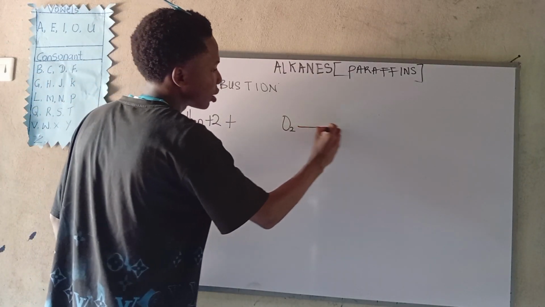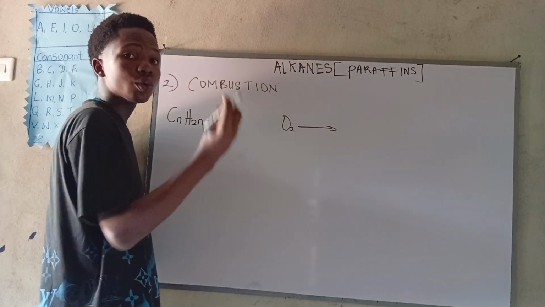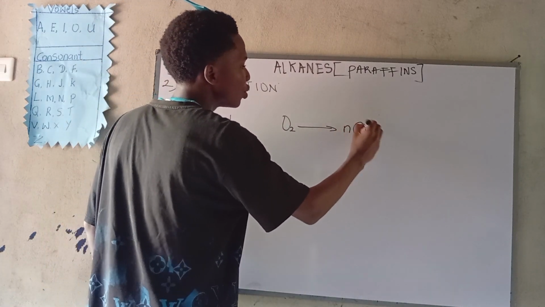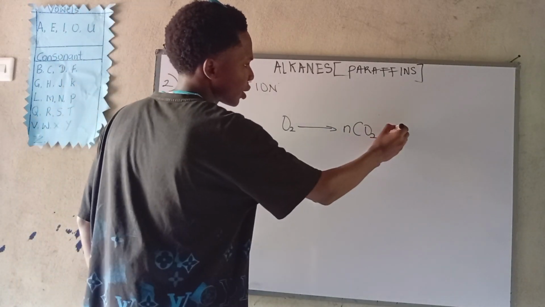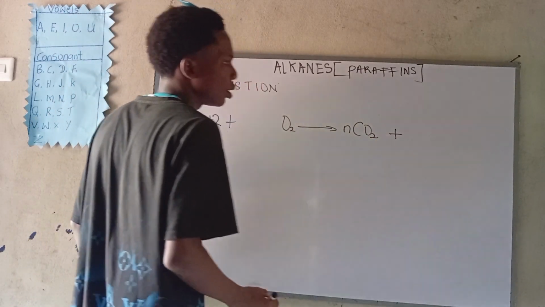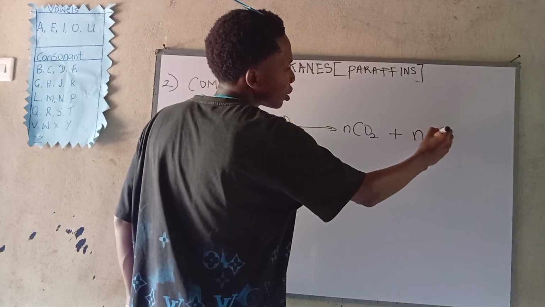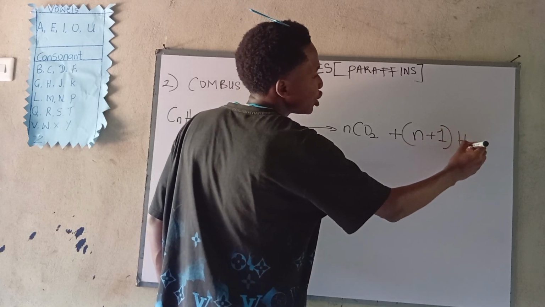But first, the reaction will give us, first of all, CO2, which is our carbon dioxide. We don't know the number of CO2 it will produce, so we just put n there. Then finally, we get our water molecule. We still don't know the number of water molecules, so we write it like this: H2O.